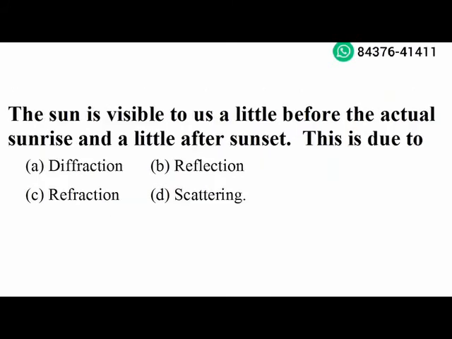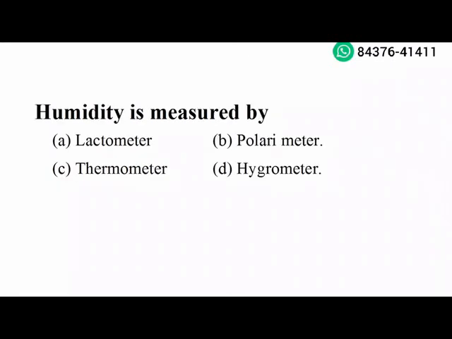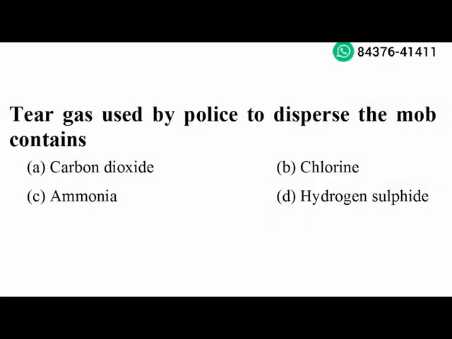The sun is visible to us a little before the actual sunrise and a little after sunset. This is due to refraction. Option C is the right answer. Next question. The chemical name of baking soda is sodium bicarbonate. Option B is the right answer. Next question. Humidity is measured by hygrometer. Option D is the right answer. Next question. Tear gas used by police to disperse the mob contains chlorine. Option B is the right answer.